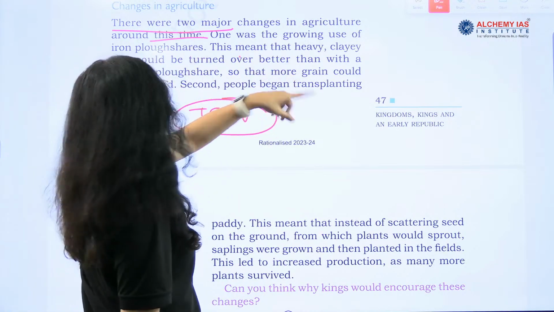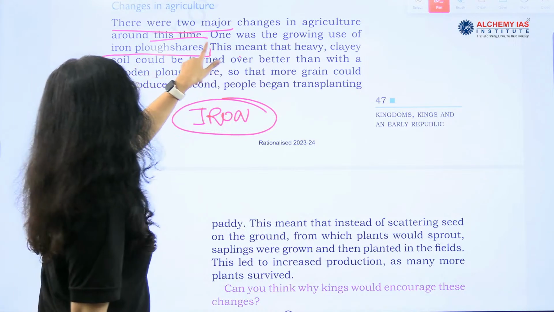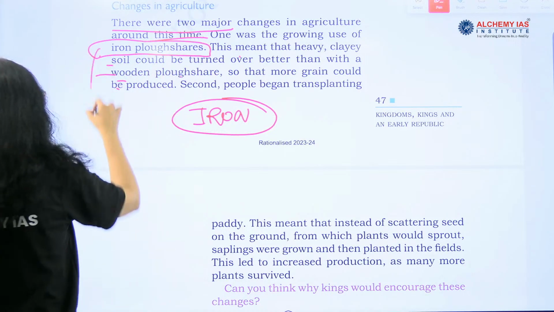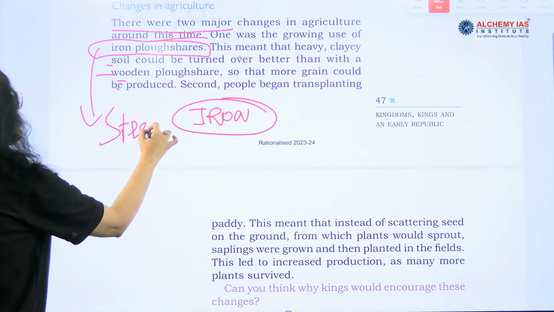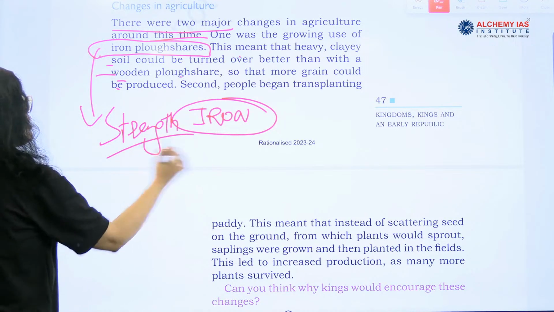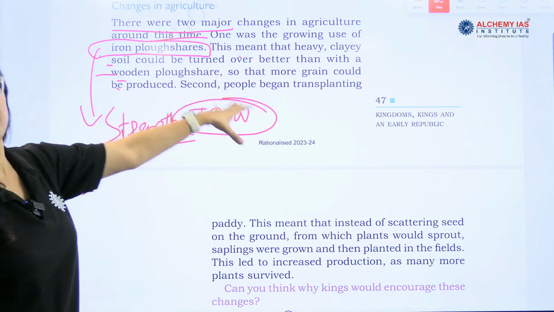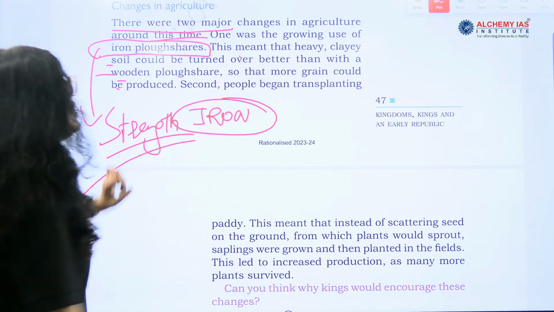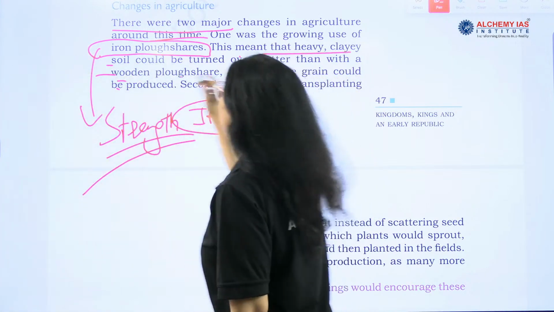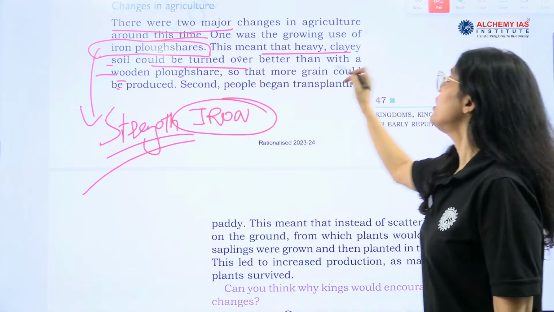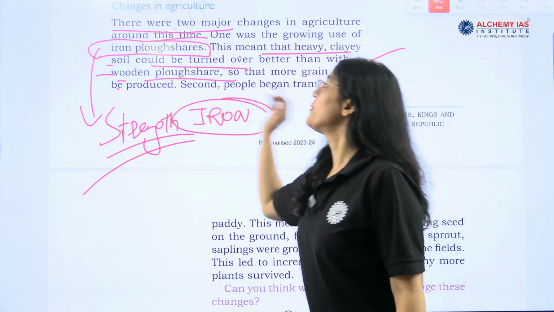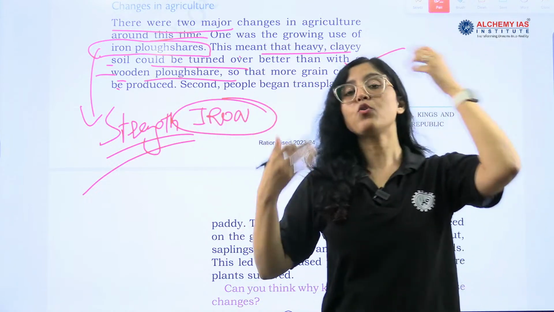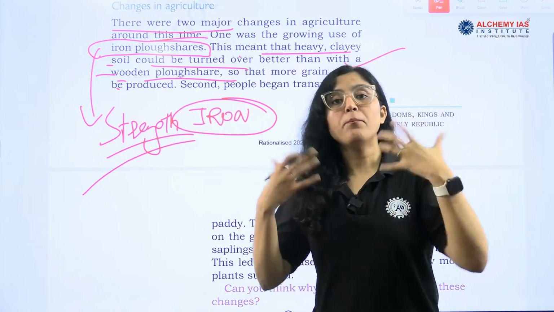One was the growing use of iron plowshares. Very important. It provided strength. Iron is what? Strong. So, it started providing strength to the activities that people were doing. This meant that heavy clay soil could be turned over better than with a wooden plowshare, right? So, easy movement and more work, right?